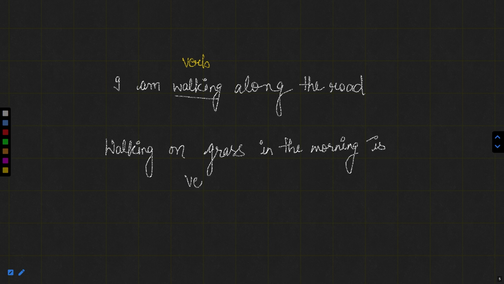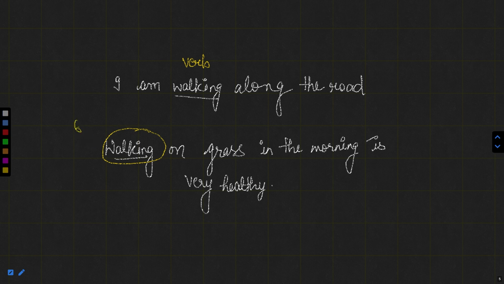Now here I have used the word walking, but does it show any action? No way. So this walking is not a verb. In fact, it is something else which is called a non-finite verb. So in the sentence walking on grass in the morning is very healthy, this walking is not a verb.